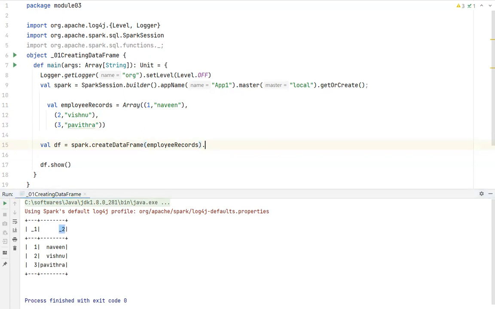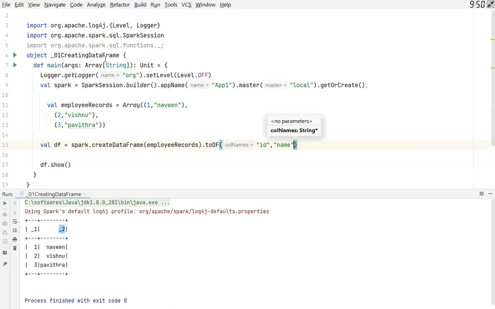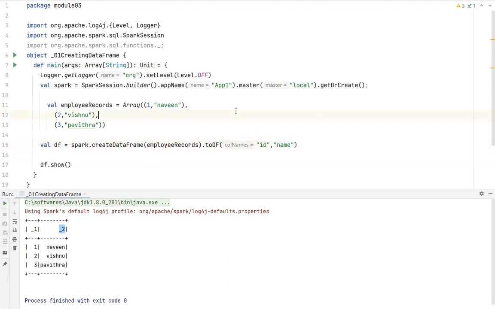Now I will try to add the schema according to my choice. So I have created the data frame with these records, and I will convert it to a data frame with my own column names. I will simply write toDF, and here I can specify the column names. First column is ID and second column is name. When I execute this, instead of _1 and _2, the column names will be ID and name.